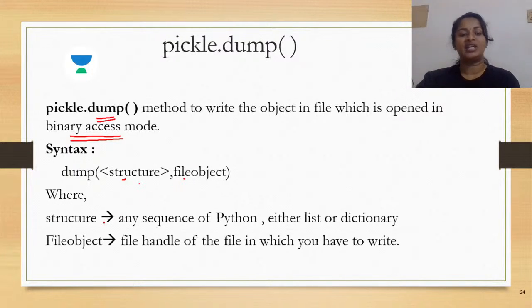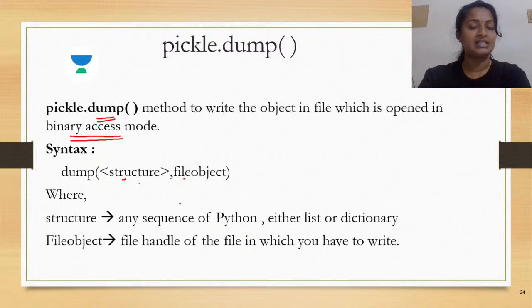Okay. So the structure is any sequence of Python. As we had already told, it can be a list, dictionary, for example, a set. And then the file object or the file handle. The structure is followed by the file object or the file handle in which you are attempting to write. So the very first thing that you need to do is importing the pickle module. Only after the pickle module is imported can you access or invoke the methods dump as well as load.